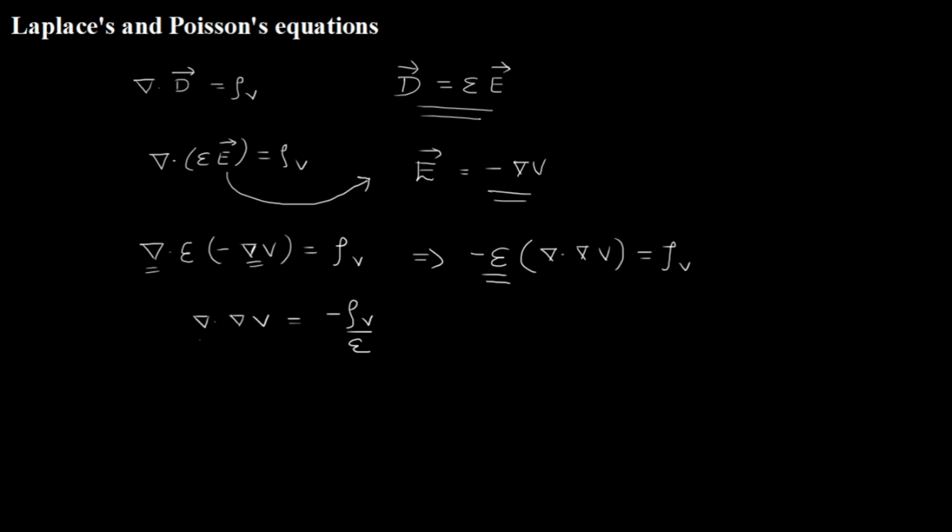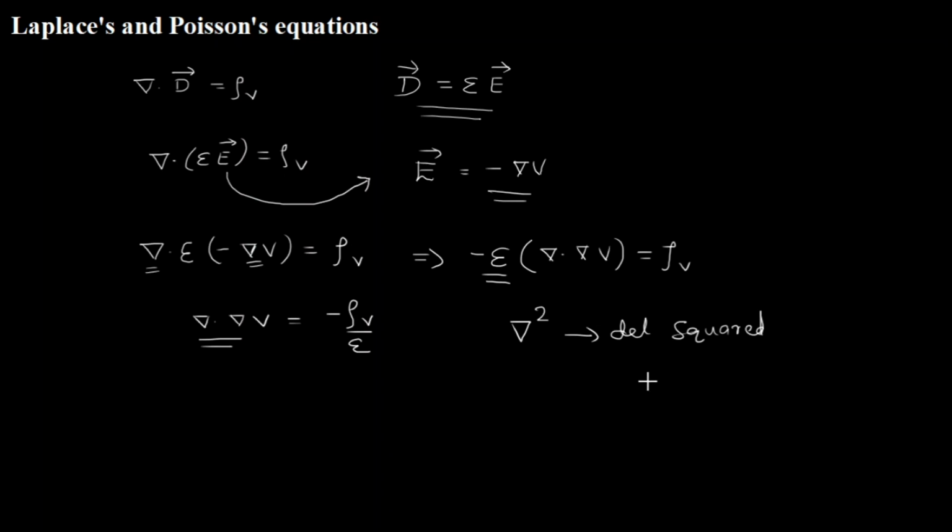Now see here, this del dot del is defined as del squared operand. Del dot del, that is the dot product of two del operands, is a new operator which is nothing but square of del.